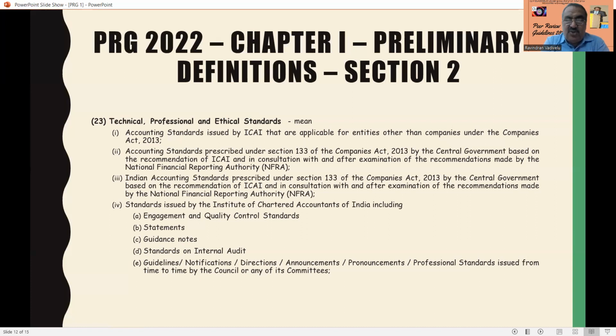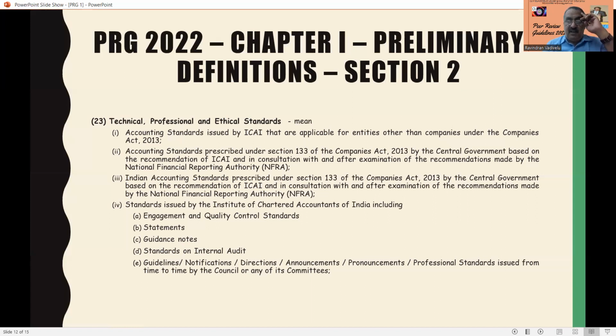So standards issued by ICAI, which includes engagement and quality control standards, statements, guidance notes, standards on internal audit, guidelines, notifications, directions, announcements, pronouncements, professional standards issued from time to time by the council or its committee. So it's a very important point that you have to be a master in this definition of technical, professional, ethical standards.